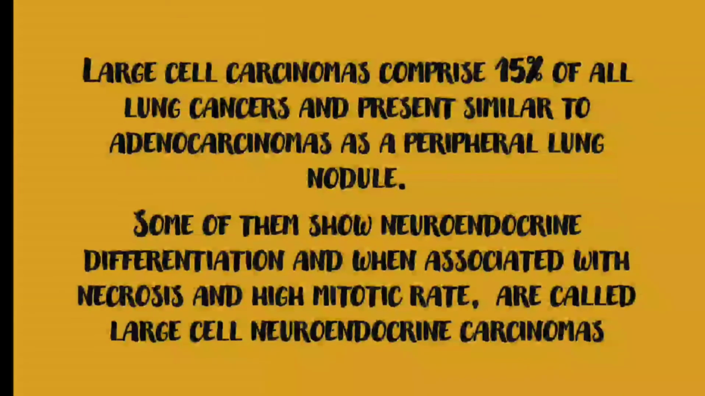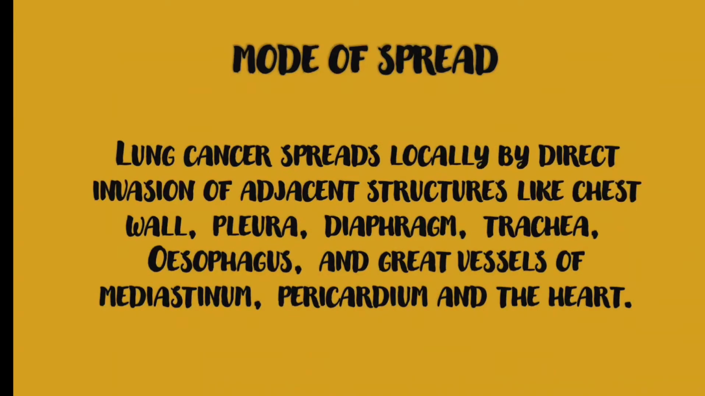Large cell carcinomas comprise 15% of all lung cancers and present similar to adenocarcinomas as a peripheral lung nodule. Some of them show neuroendocrine differentiation, and when associated with necrosis and high mitotic rate, are called large cell neuroendocrine carcinomas. Mode of spread of carcinomas.